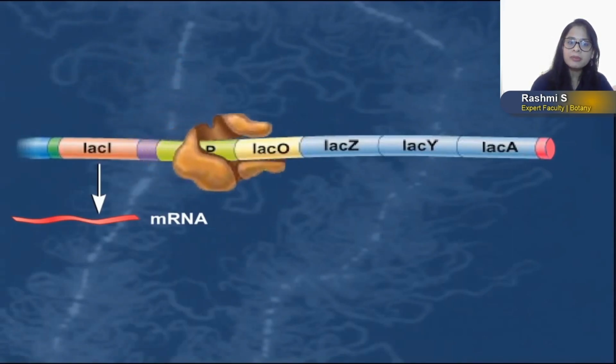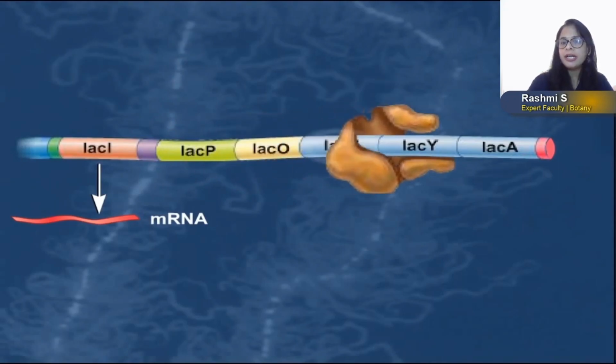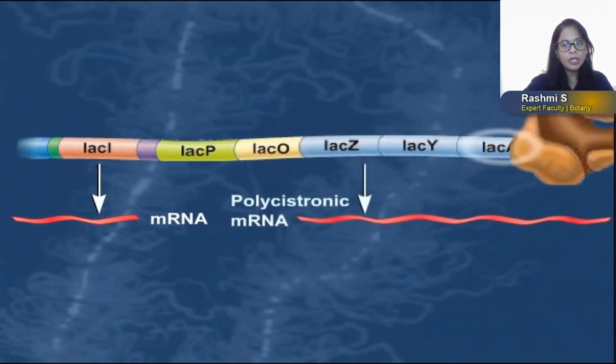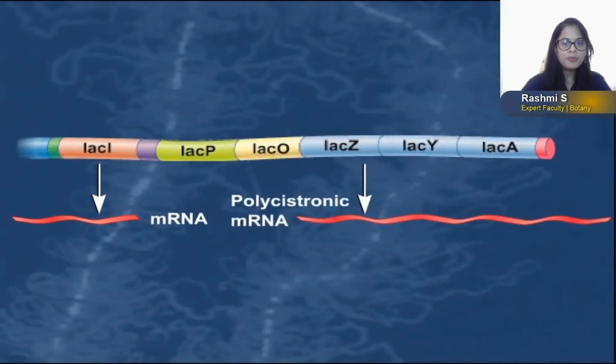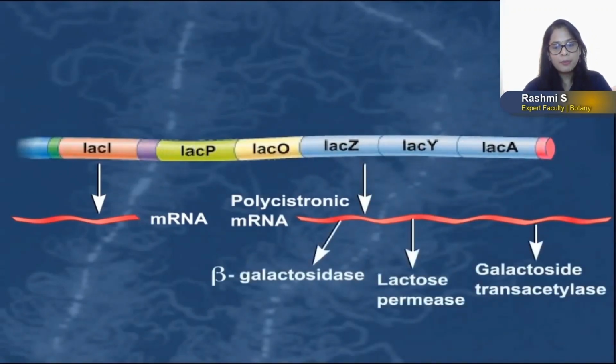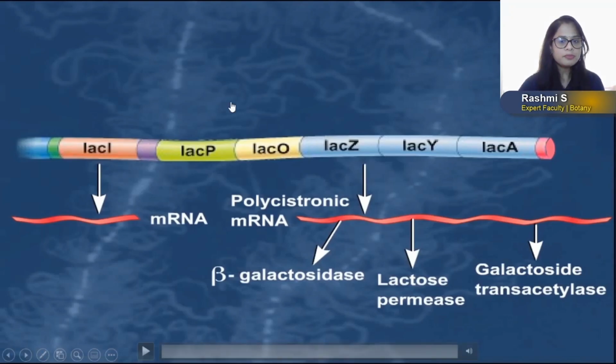Once the RNA polymerase binds to the promoter, it reads the structural genes and produces polycistronic mRNA. And this polycistronic mRNA produces all the 3 enzymes which are required for uptake of lactose from the medium, and also the breakdown of lactose into glucose and galactose and utilization of the lactose molecule by the bacterial cell. So this is how lactose is utilized by the bacteria from the external medium.